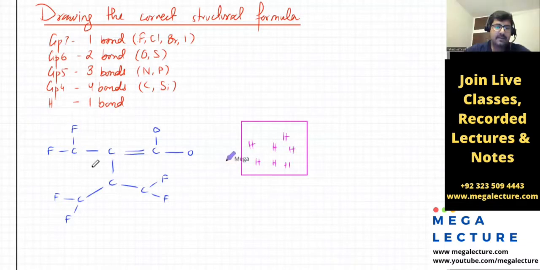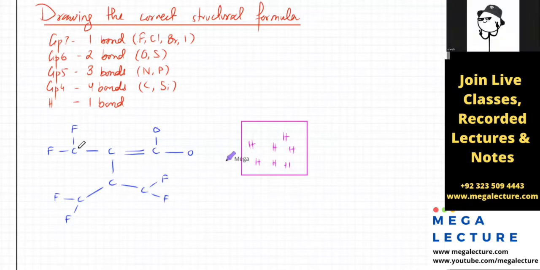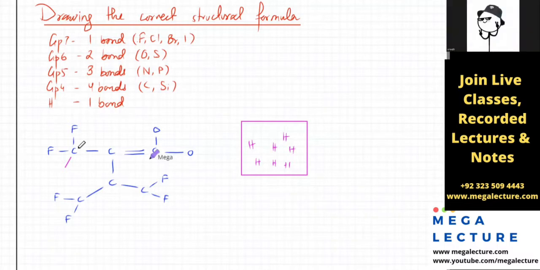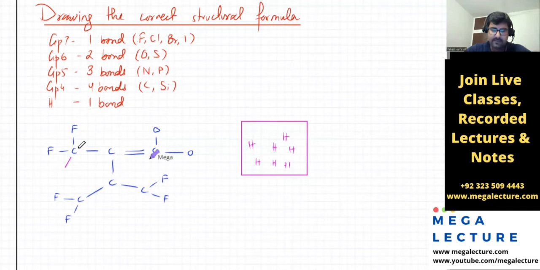That's one bond over here, one over here, one over here. So this one is making 3 bonds, right? You clear? Yes, sir. So it's supposed to make 4 bonds, right? Exactly. So you should add a 4th bond, or pick up a hydrogen atom from the bucket and attach it to this one. Okay?